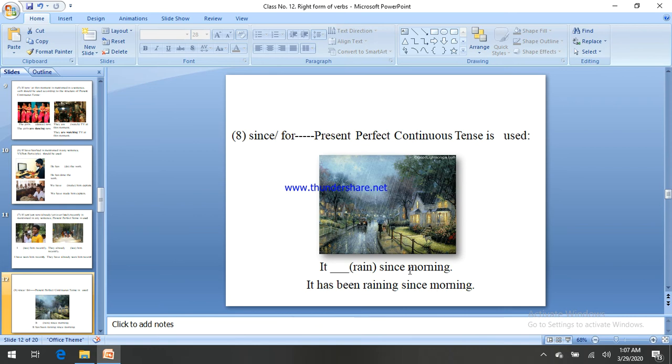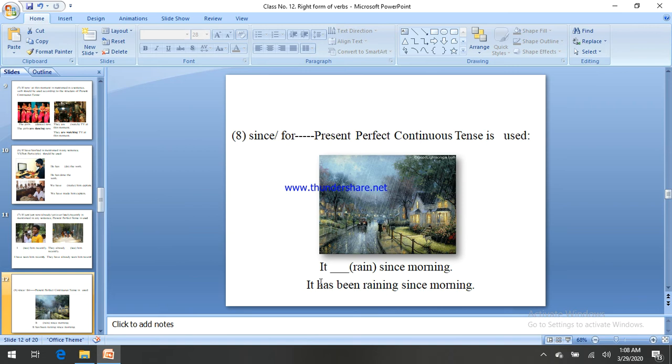For fixed time, for example morning, 9 a.m., 12 p.m., you have to use since in present perfect, and for 2 hours, 3 hours you have to use for. Since or for, these are the keywords, the tense markers for present perfect continuous tense.